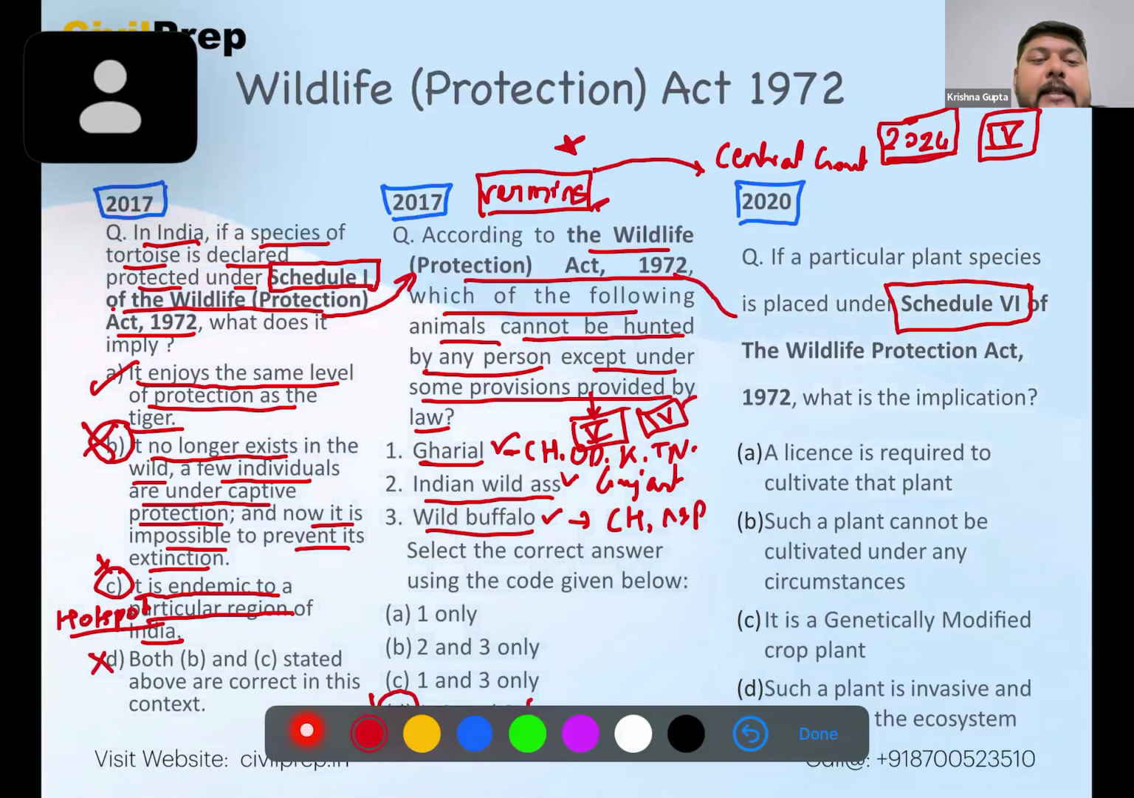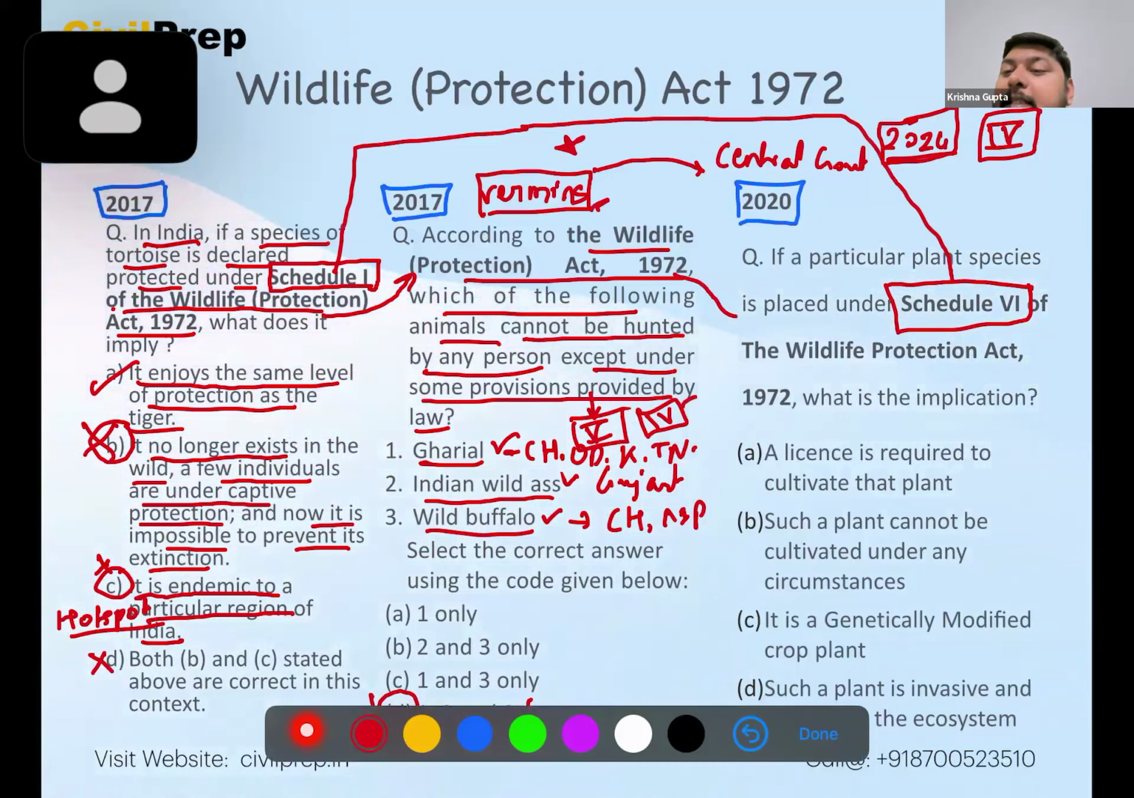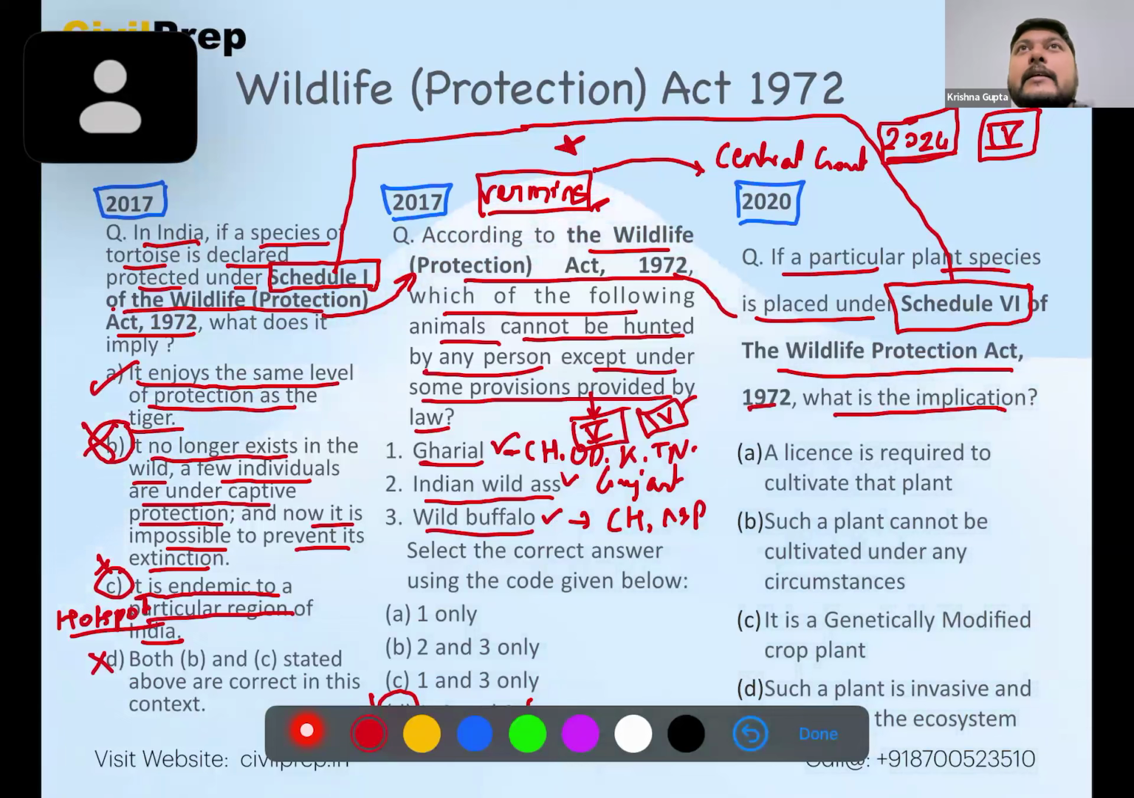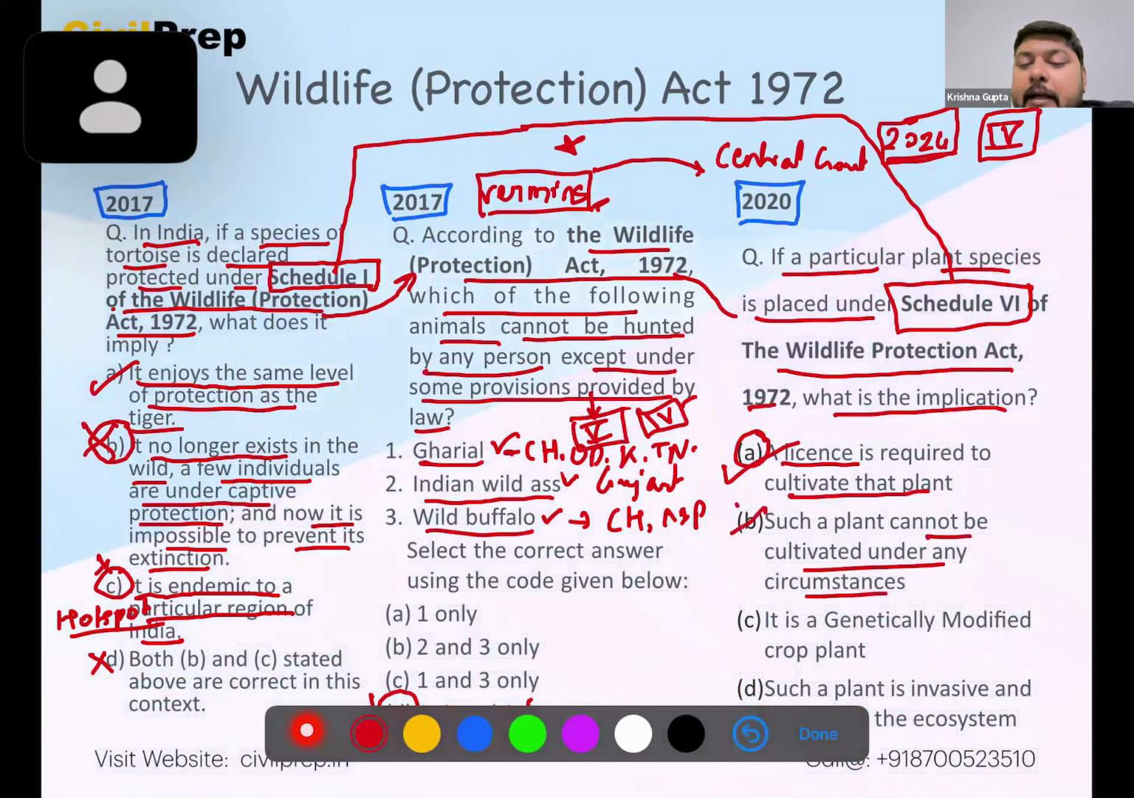Now, tracing this back to the 2020 question. So here we can see that there is a presence of Schedule 1 and there is a presence of Schedule 6 basically, not 4. So if a particular plant species is placed under Schedule 6 of the Wildlife Protection Act 1972, what is its implication? Whenever a plant is placed under Schedule 6, a license is required to cultivate that particular plant. So we see here that statement 1 is the correct answer. It cannot be cultivated under any circumstances. This is not a correct statement.